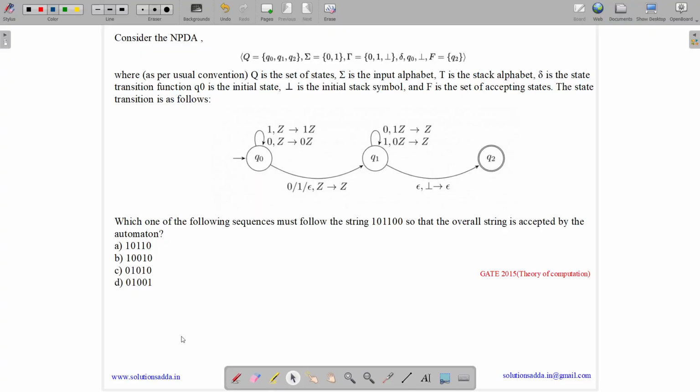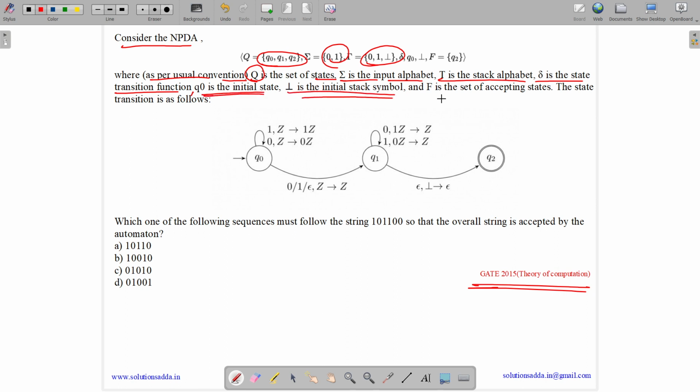This question belongs to Theory of Computation subject and was asked in GATE CSE 2015. So the question states, consider the NPDA where, as per usual convention, Q is the set of states which consist of Q0, Q1 and Q2. Sigma is the input alphabet which consists of 0, 1. Gamma is the stack alphabet consisting of 0, 1, perpendicular. Delta is the state transition function and Q0 is the initial state. Perpendicular is the initial stack symbol.